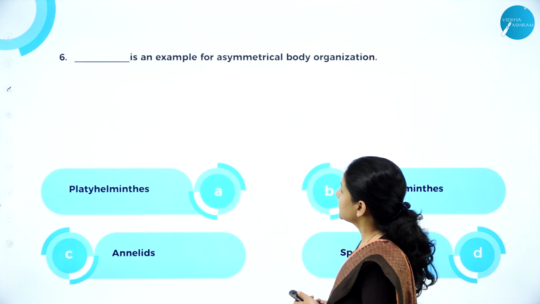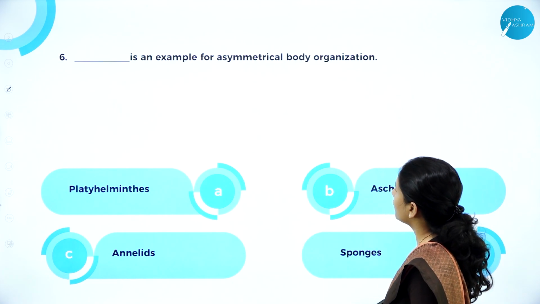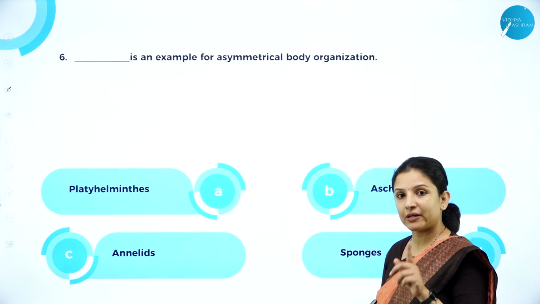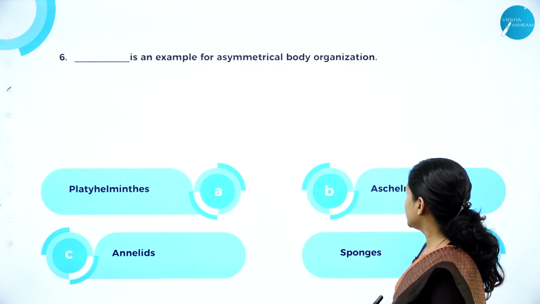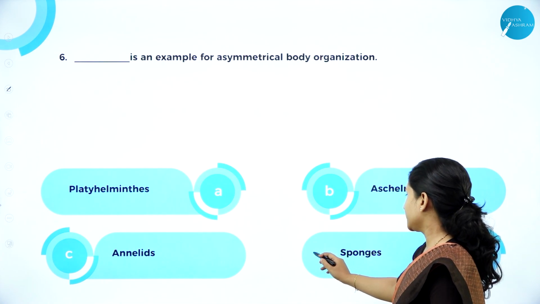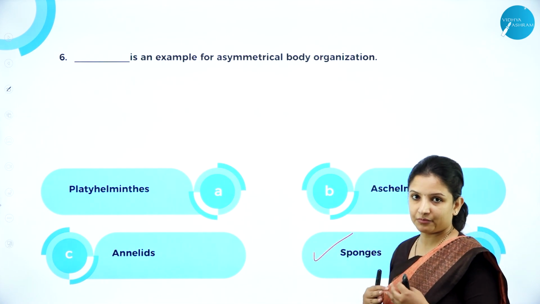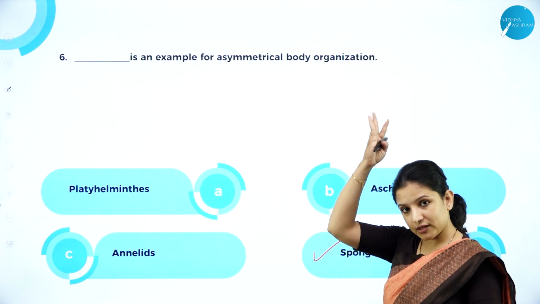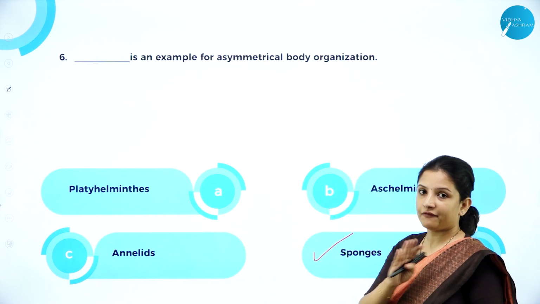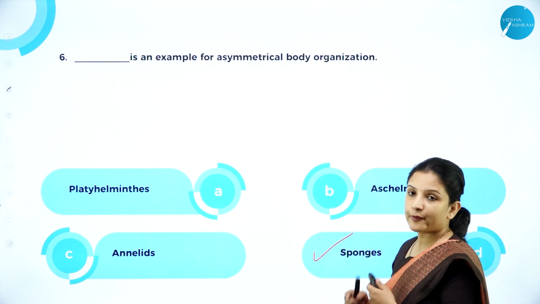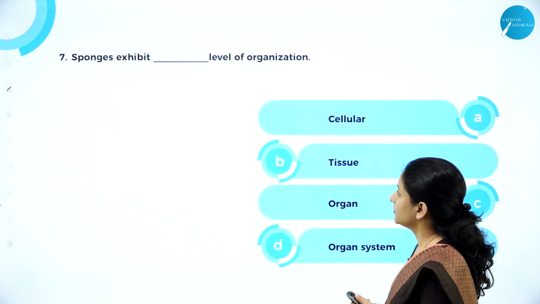Next one, dash is an example for asymmetrical body organization. Is it platyhelminths? No, platyhelminths show bilateral symmetry. Aschelminths also show bilateral, annelids also, and it is sponges because sponges do not have a symmetry. You cannot divide the sponge, or when you draw a line at the center of the sponge, one half doesn't look exactly like the other half. So therefore, sponges are asymmetric.